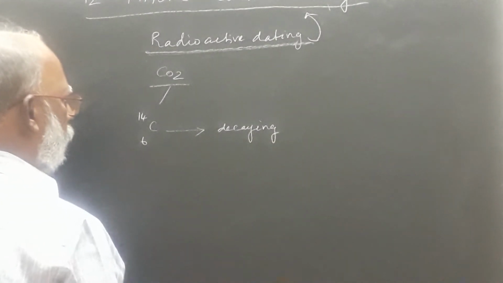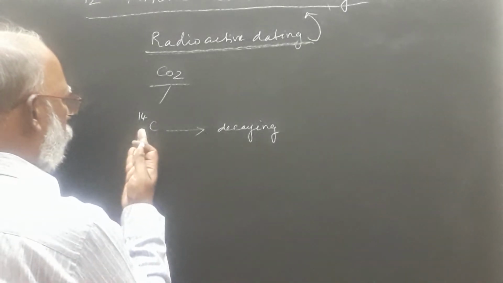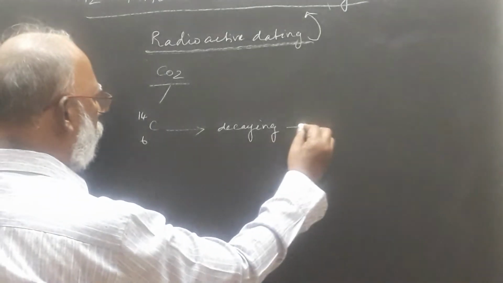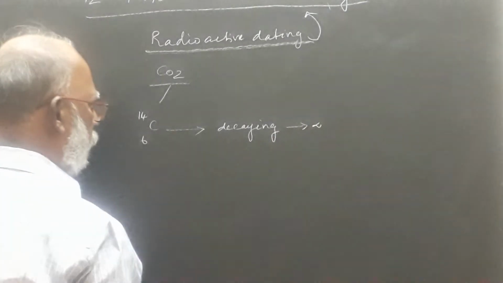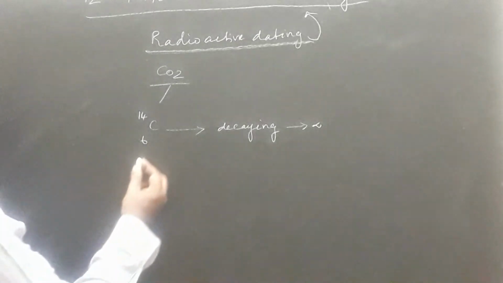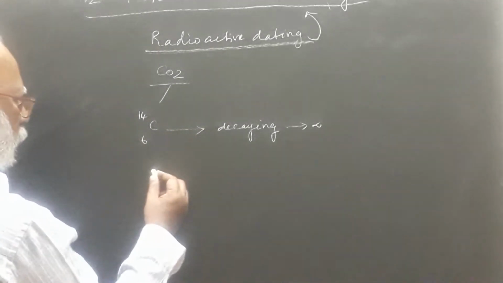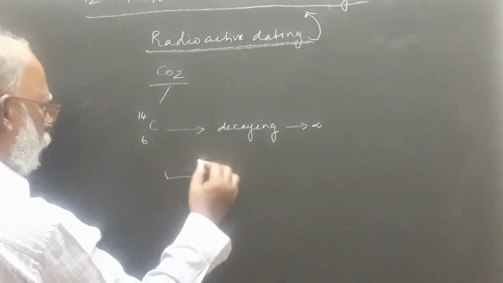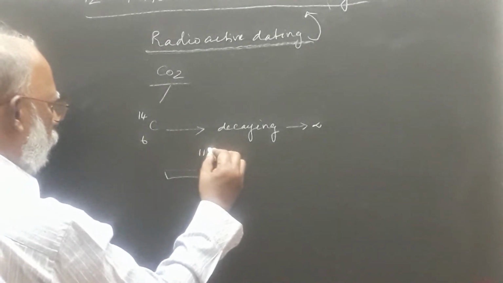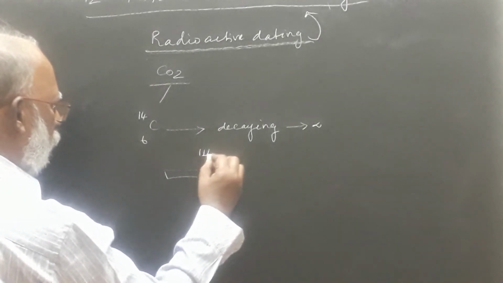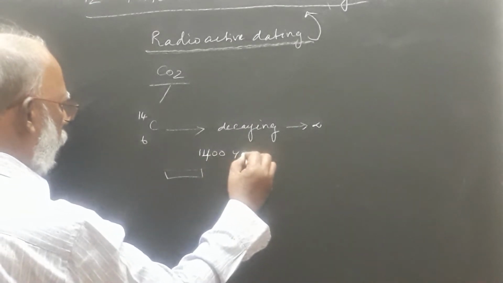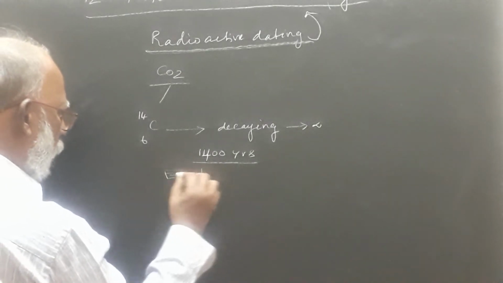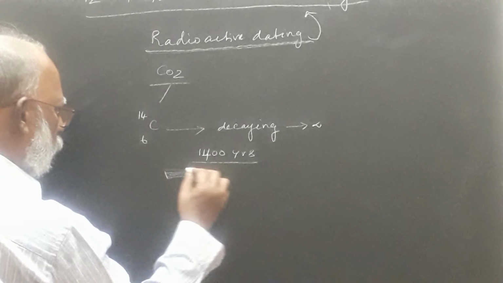But if it is continuously decaying, then what will happen? It is prolonged to infinite years. Suppose, for example, a dead body or dead wood is 11,400 years old. Then it may become a stone.